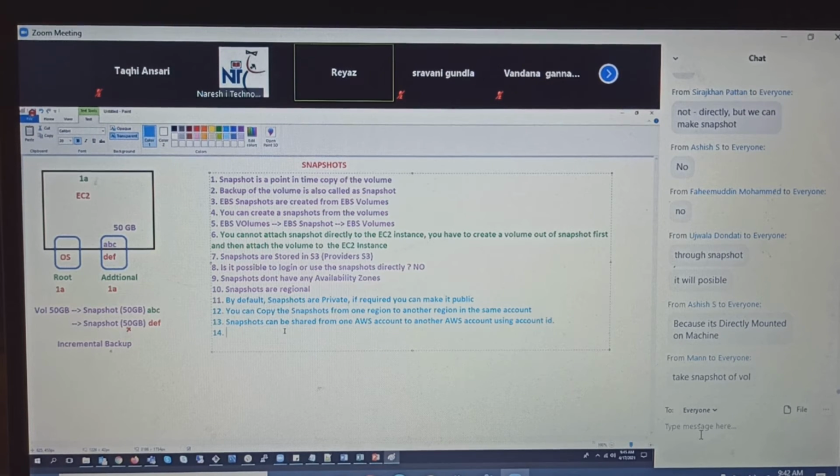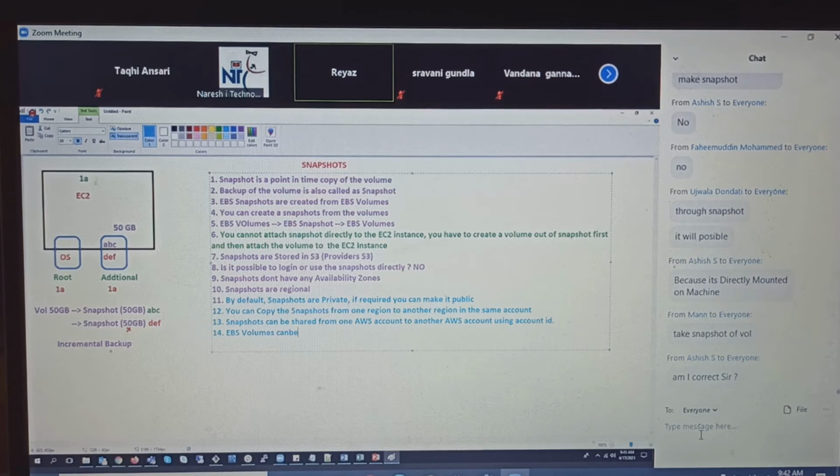So EBS volumes cannot be moved directly to another region. So create a snapshot first, and then move the snapshot.